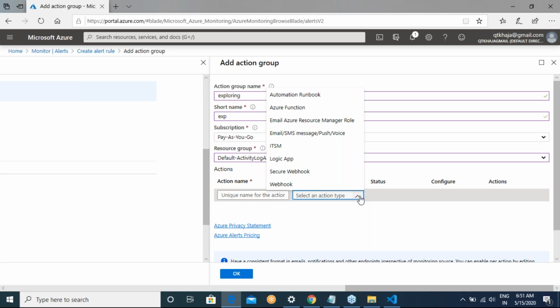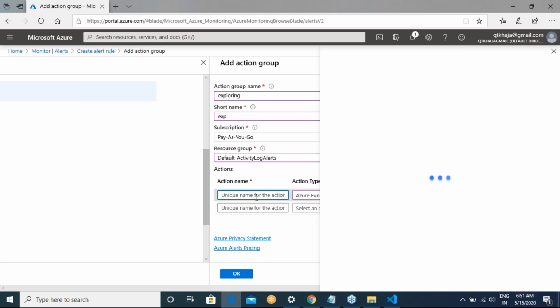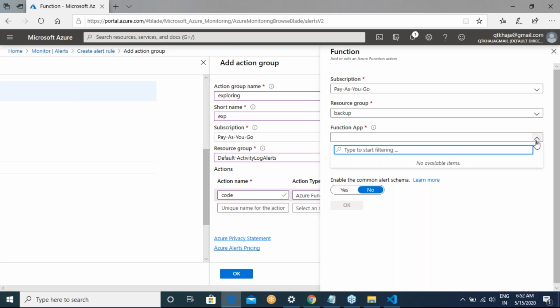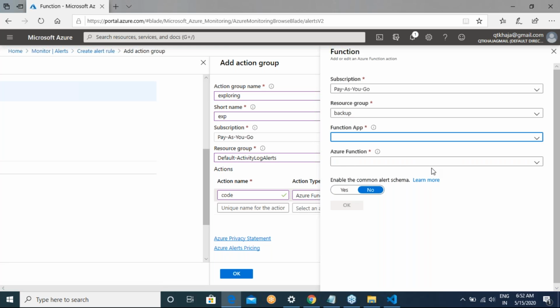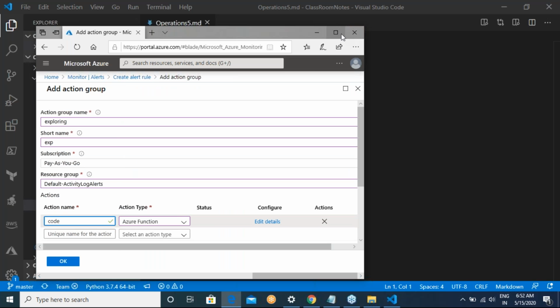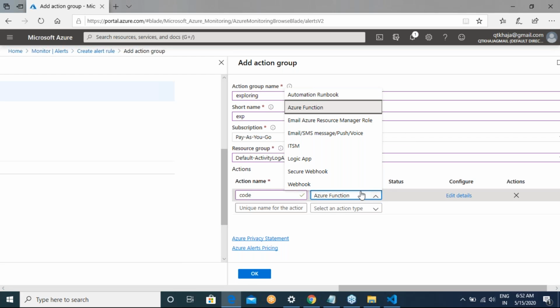If you want to perform any automation, saying that whenever CPU utilization is greater than 50 percent I want to run some script, some code, that is where Azure Function comes into play. We will be learning that very soon. Here you can select the function app which you have. Right now I don't have any function apps, but I'm just trying to show you the basic stuff. With these notifications, you can not only do the basic stuff, you can go with the advanced stuff also.